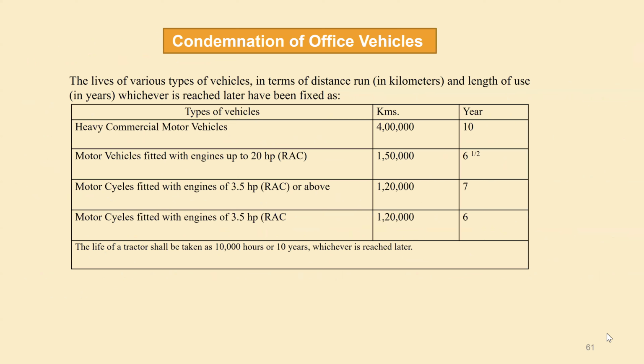Condemnation of office vehicle: you may be knowing the lives of various types of vehicle in terms of distance and length of service. Whichever is later, means दोनों होना चाहिए. अगर आपके पास कमर्शियल व्हीकल है, 4 लाख किलोमीटर रन होना चाहिए, 10 years होना चाहिए, दोनों कंप्लीट होना चाहिए. Whichever is earlier ऐसा नहीं लिखा है, तो आपको दोनों केस में कंप्लीट होना चाहिए. Then motor vehicle with 20 HP RSC, 1,50,000 किलोमीटर रन होना चाहिए, एज उसका 6.5 years होना चाहिए. And the life of a tractor shall be taken as 10,000 hours or 10 years, again whichever is later.